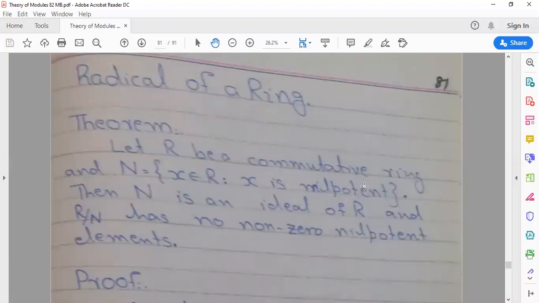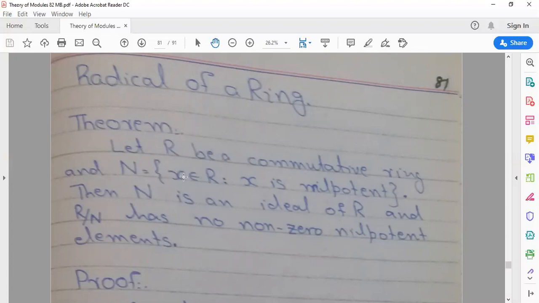So this theorem basically states the following. Let R be a commutative ring. Before that, I revised what a ring is: a ring satisfies these conditions and is equipped with two binary operations. If R is a ring and also satisfies the fourth condition, a times b is equal to b times a, then we say that it is a commutative ring, as it holds commutativity.